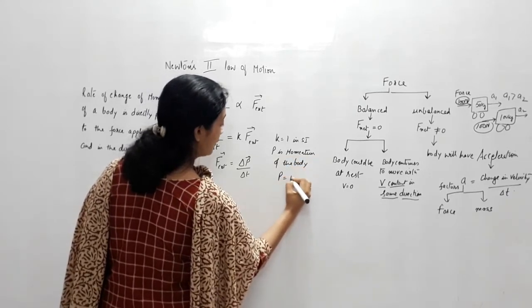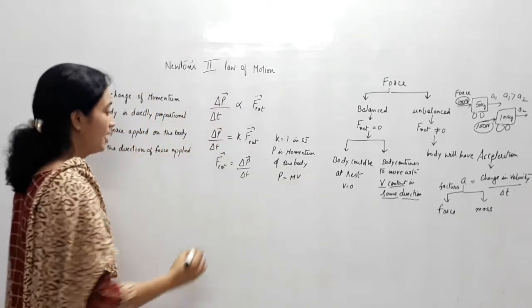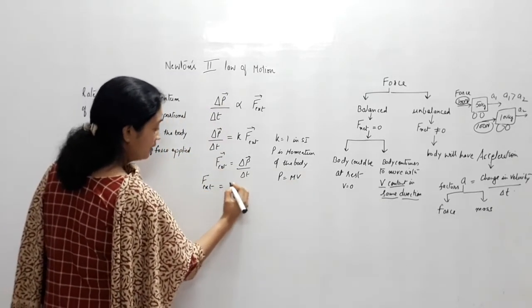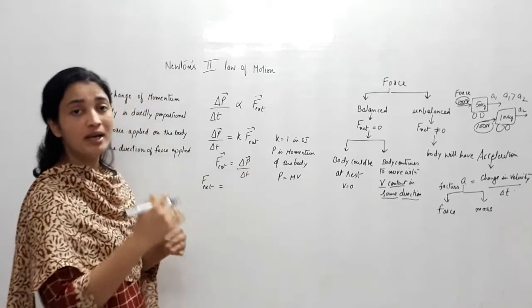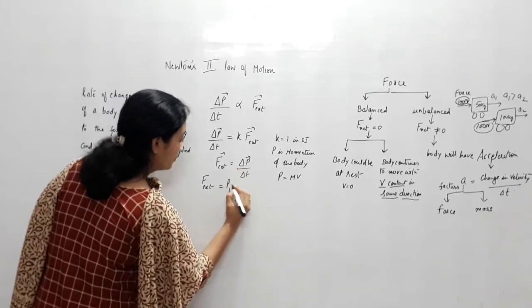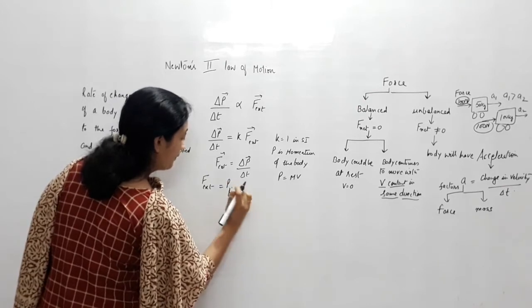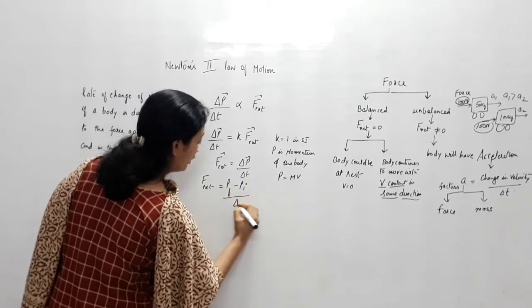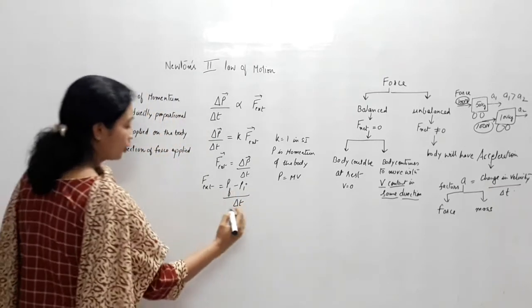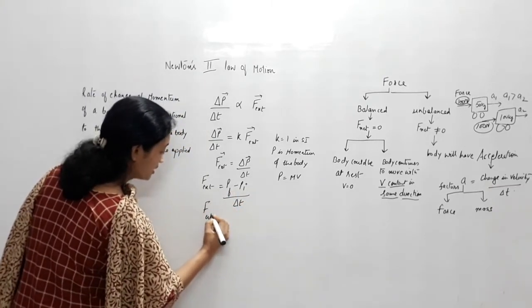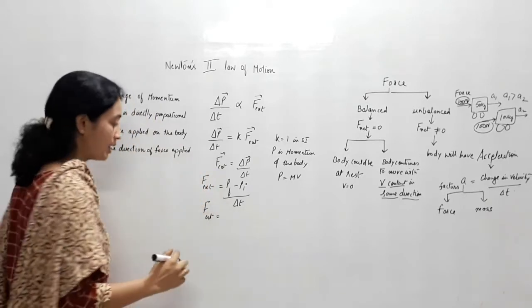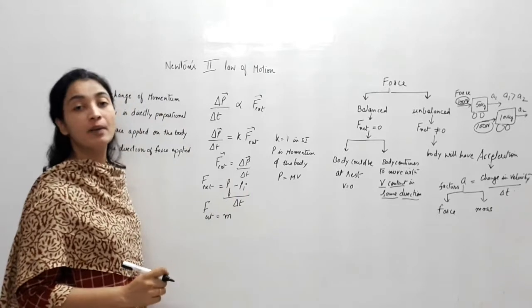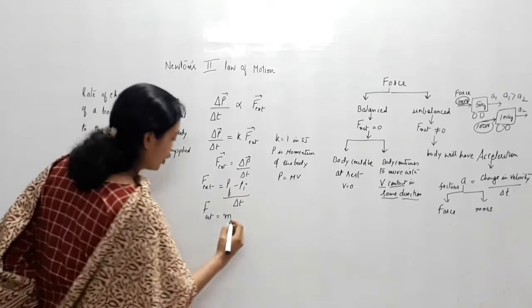What is P? Momentum of the body. And P is nothing but mass into velocity. When I talk about change in momentum, I mean final momentum minus initial momentum upon the time interval. So F external becomes final momentum, mass into final velocity, minus initial momentum, mass into initial velocity.